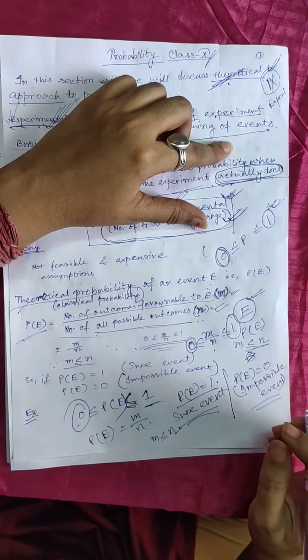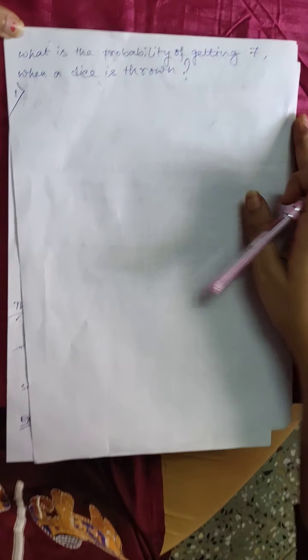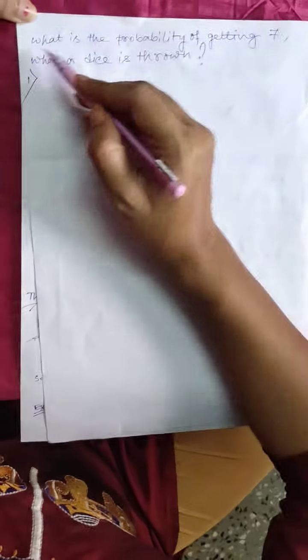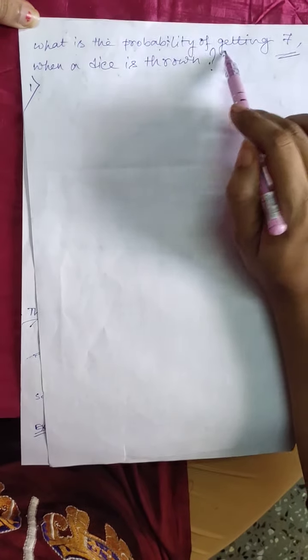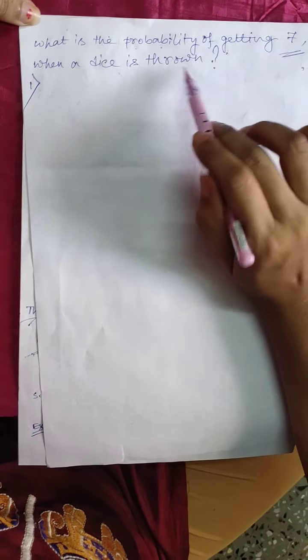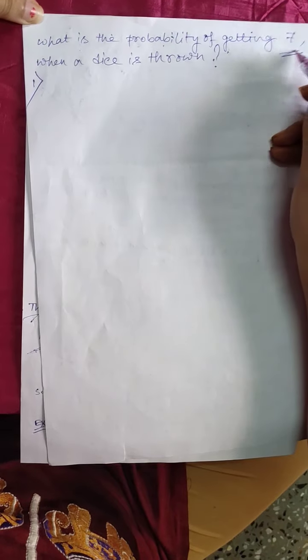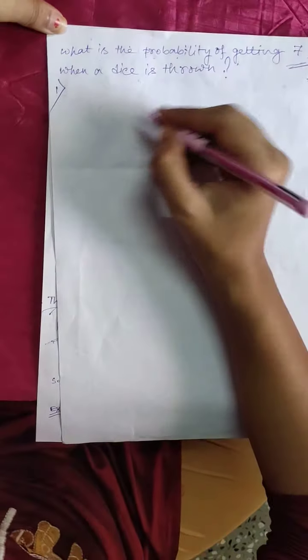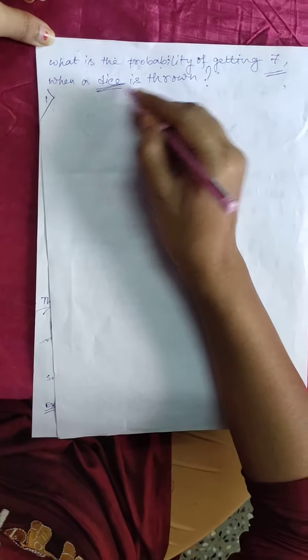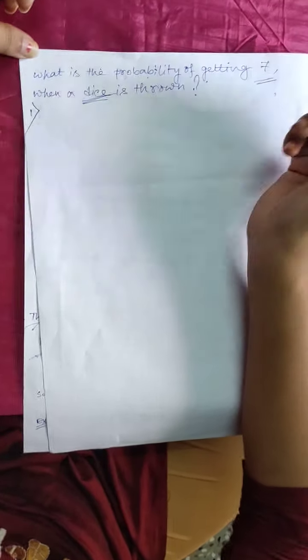Now we will discuss some examples on this. There is a question: what is the probability of getting 7 when a dice is thrown? First, discuss what can be the possible outcomes when a dice is thrown.